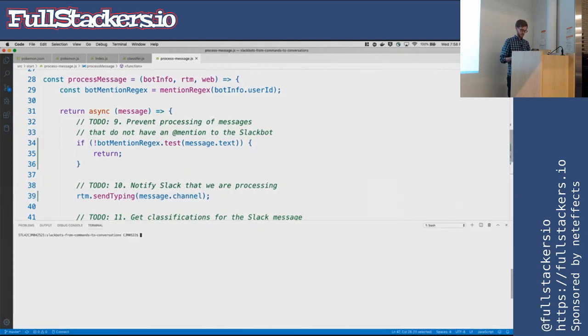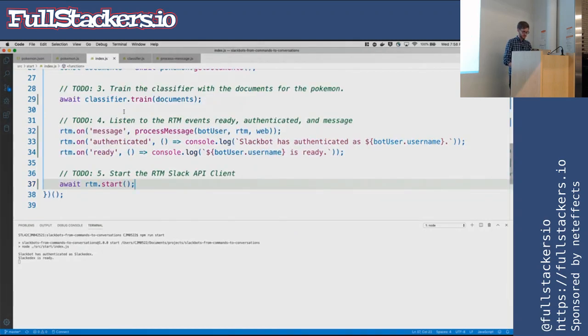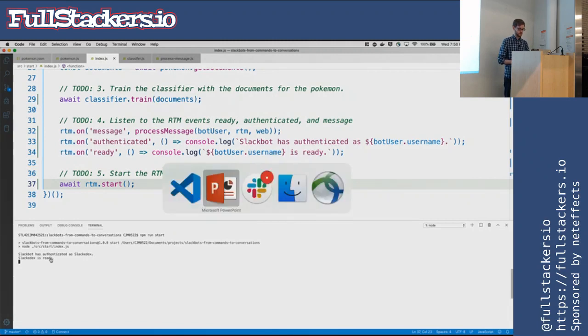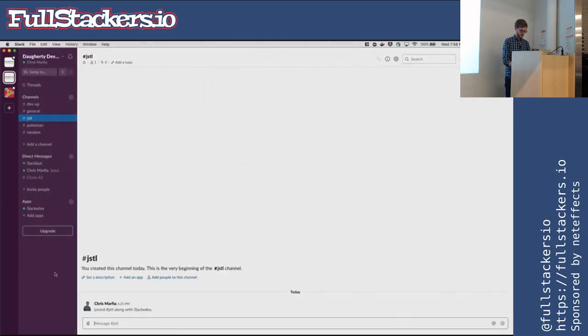Let's actually see if this works. So we are going to do run start. It's node /source start index. And if we look here, source start index, I'm running the files we just worked with. And we've authenticated as Slackadex, and Slackadex is ready. Cool. So if we go to Slack real quick and say add Slackadex,